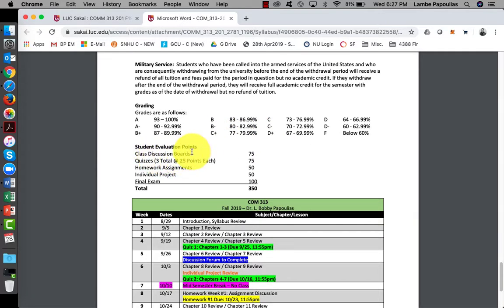So you're going to have class discussion boards. You're going to have 3 of them, worth a total of 75 points. 3 quizzes, 25 points each. You're going to have homework assignments. You're going to have 2 of them, each of them 25 points. An individual project at 50 points and a final exam at 100, for a total of 350 points.